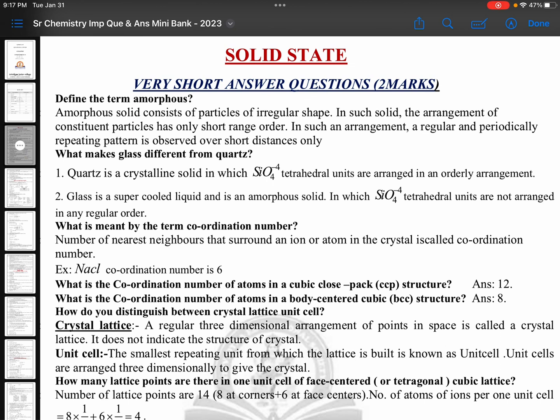First question. Define the term amorphous. Amorphous solid consists of particles of irregular shape. When such kind of words are there, you need to underline in exam. In such a solid, the arrangement of constituent particles has only short range order. In such an arrangement, a regular and periodically repeating pattern is observed over short distances only. Amorphous means irregular shape, short range order. These 2 points you need to remember.